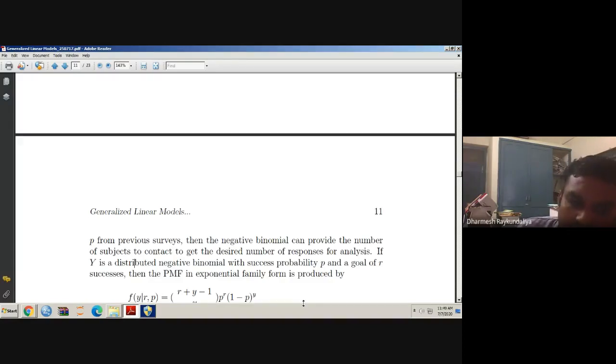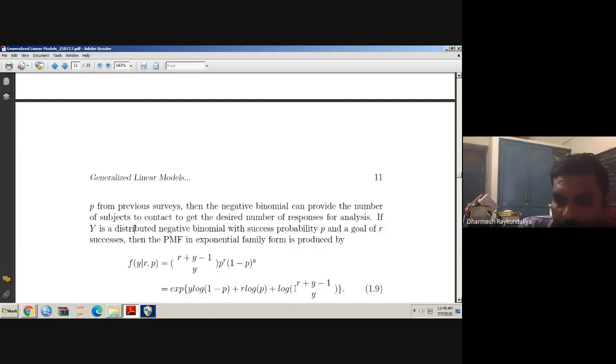It is also known as a negative binomial distribution. So y is distributed as a negative binomial with success probability p and the goal of R successes, then the probability mass function in exponential family is written as. So this is nothing but the PMF of a negative binomial distribution.